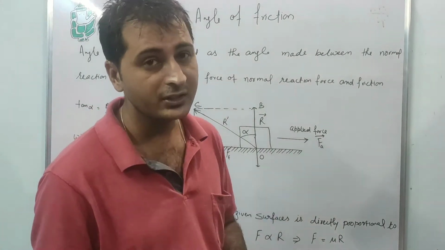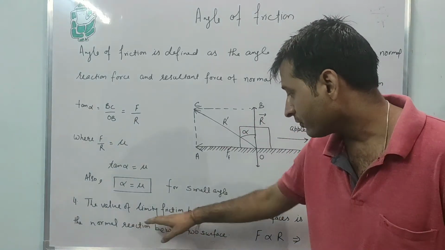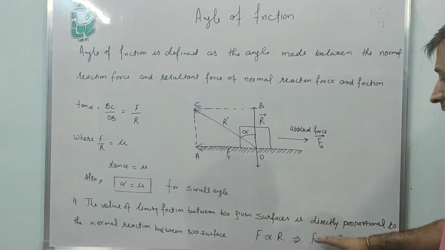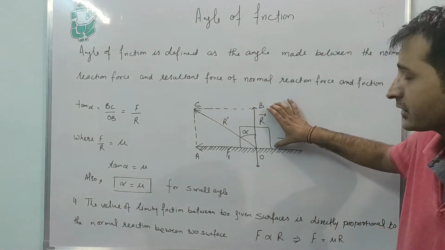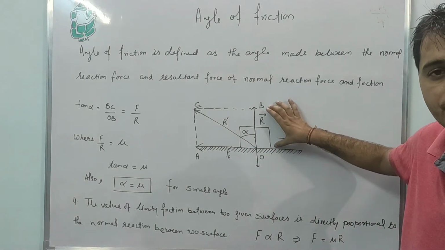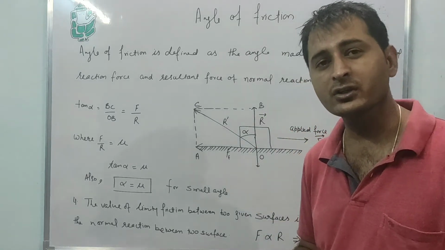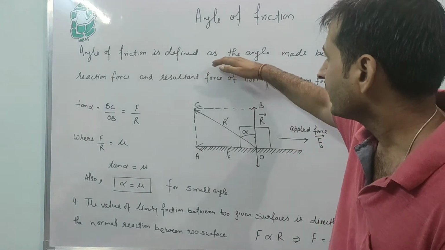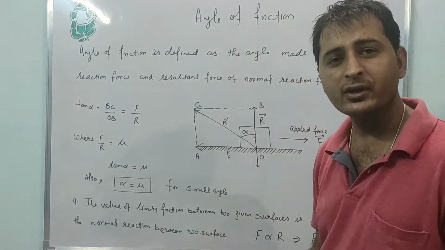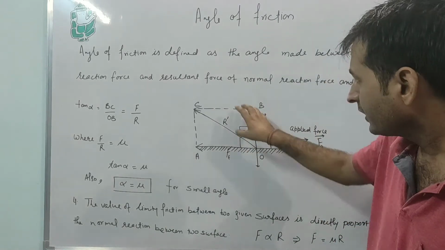Last but not the least, the most important, the fourth one: the value of limiting friction between two given surfaces is directly proportional to the normal reaction, which is called R. Using all these concepts and a basic example, we will understand the concept of angle of friction. Let's take an example.